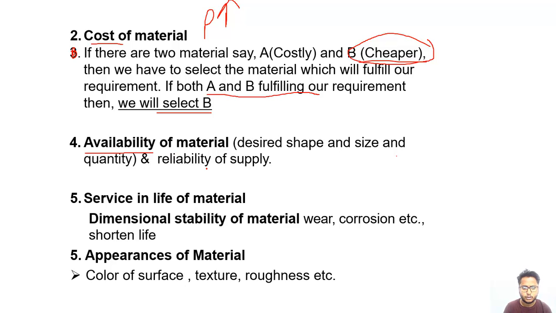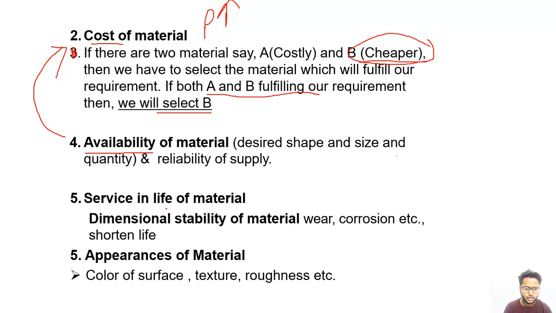So that material will be low cost. It is directly connected with the cost of the material, because if the availability is high, then the cost of the material will be low. So we will choose the cheaper material.